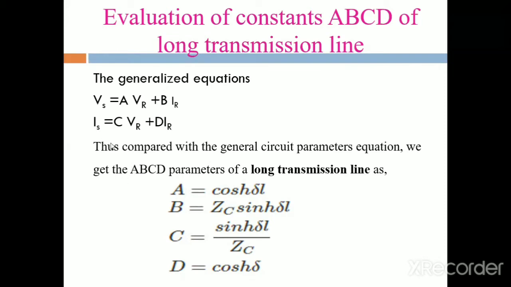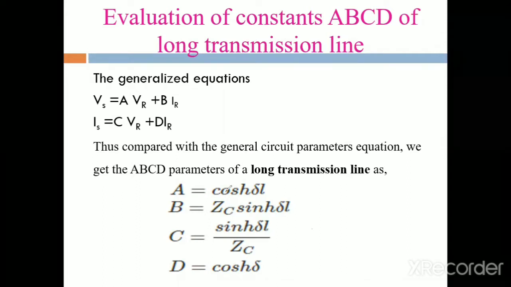That is, A is equal to cosh delta L, where L is the length of the transmission line and delta is equal to the root of z into y. This is the formula for delta.